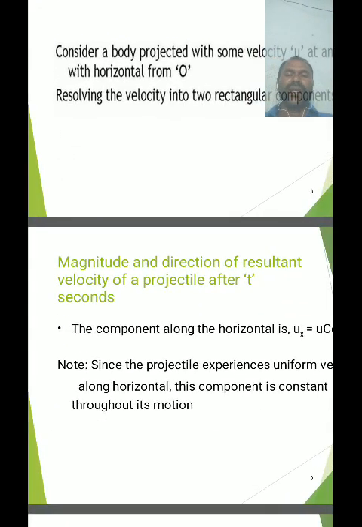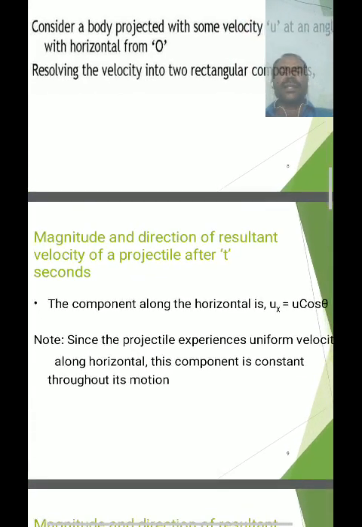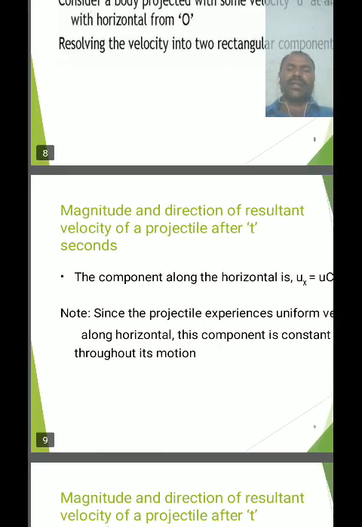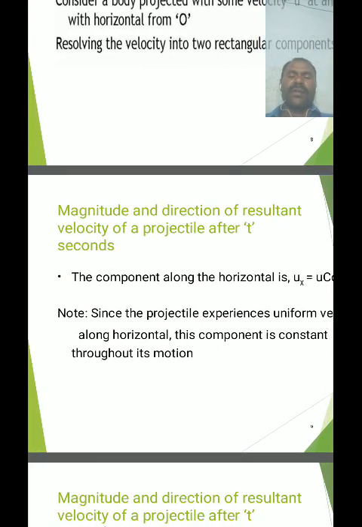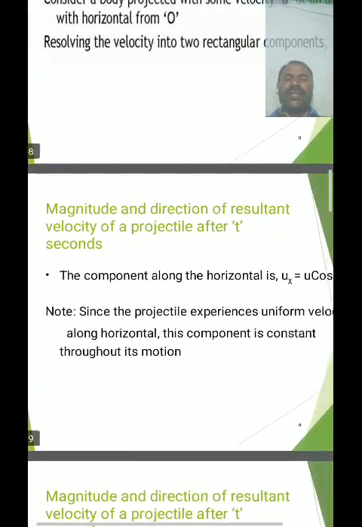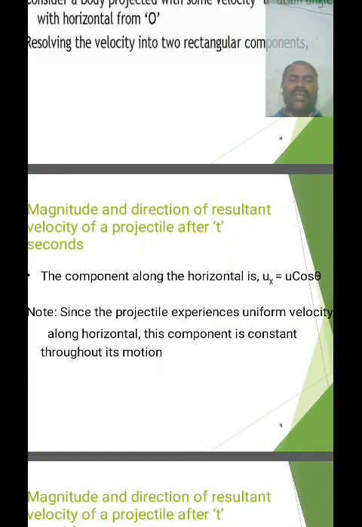And the magnitude and direction of the resultant velocity of a projectile after t seconds. The initial velocity component along the horizontal is ux, which is equal to u cos theta. And note this point, very important: since the projectile experiences uniform velocity along the horizontal, this component is constant throughout its motion, because at any point during its motion the horizontal velocity remains the same.